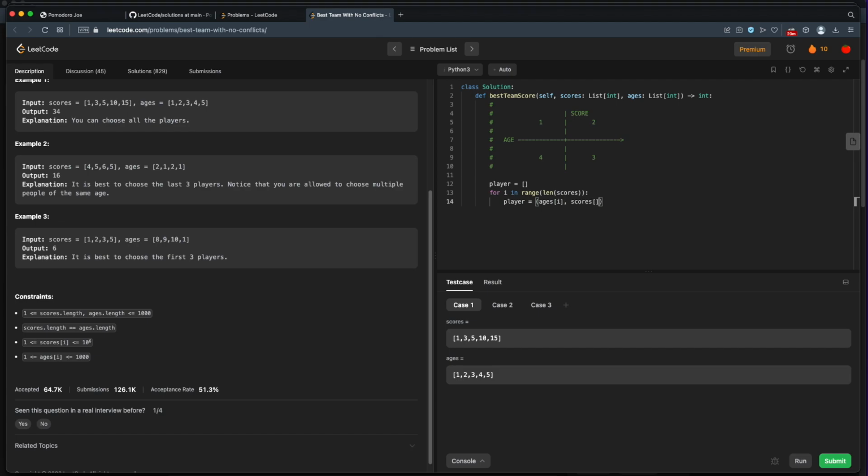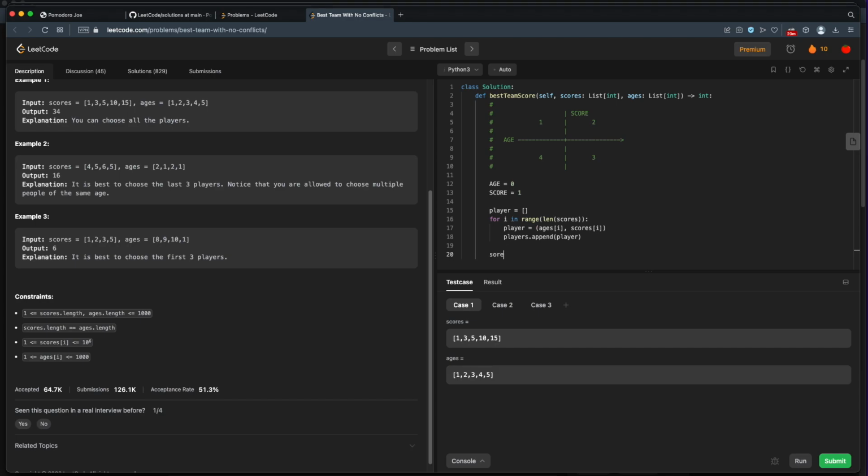So scores at I. So this is our player I. And now we'll just append that player to our players. Now one thing I'm going to do up here is make some helpers. So age will be index 0, and score will be at index 1. Those will come in handy later on.